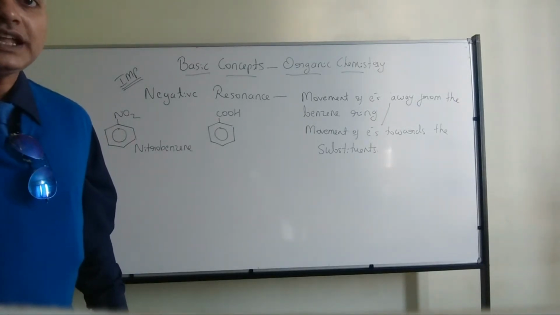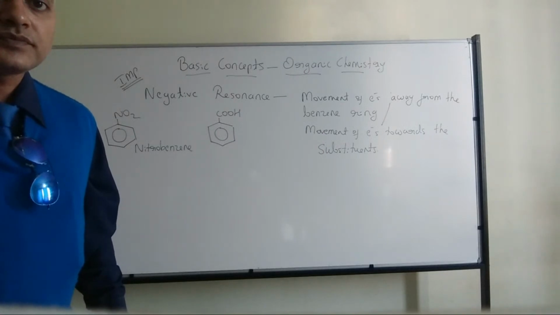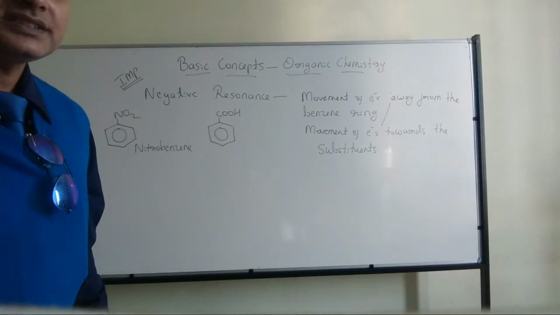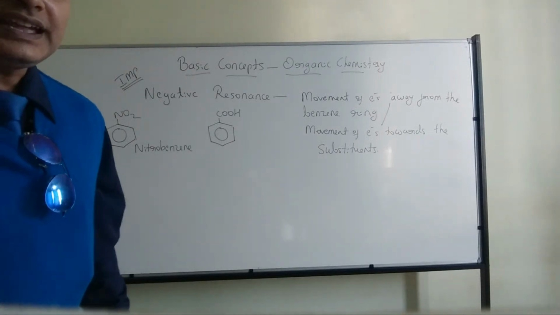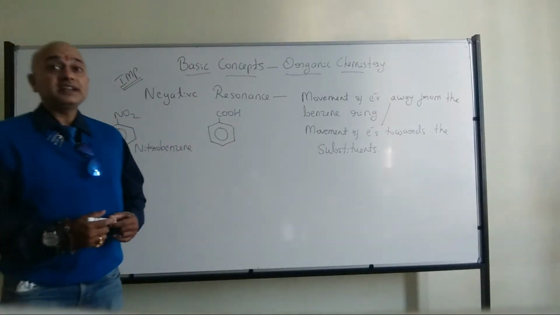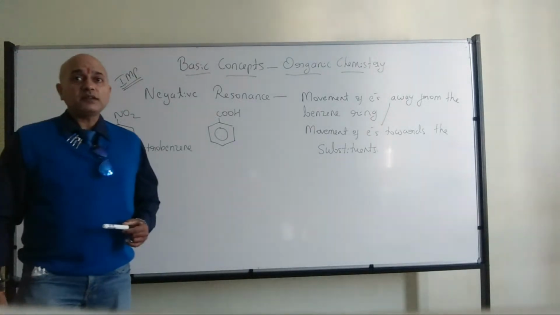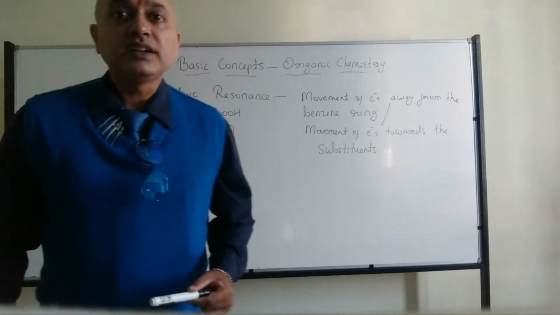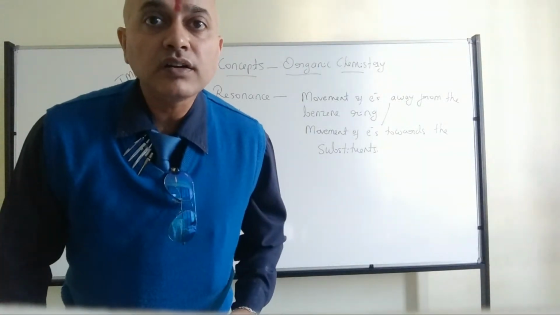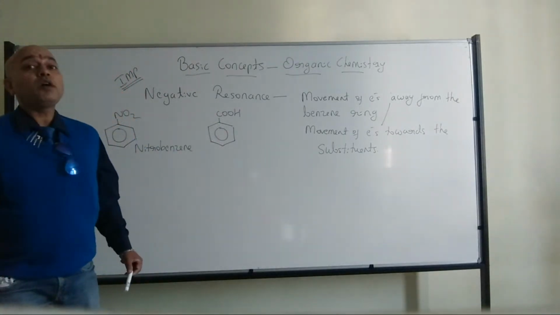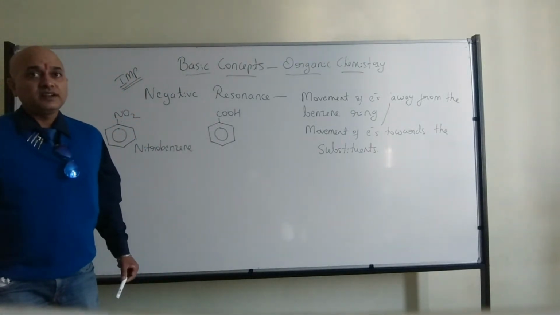Yes, very good. That is carboxylic acid. Shashank, yes, that is carboxylic acid.